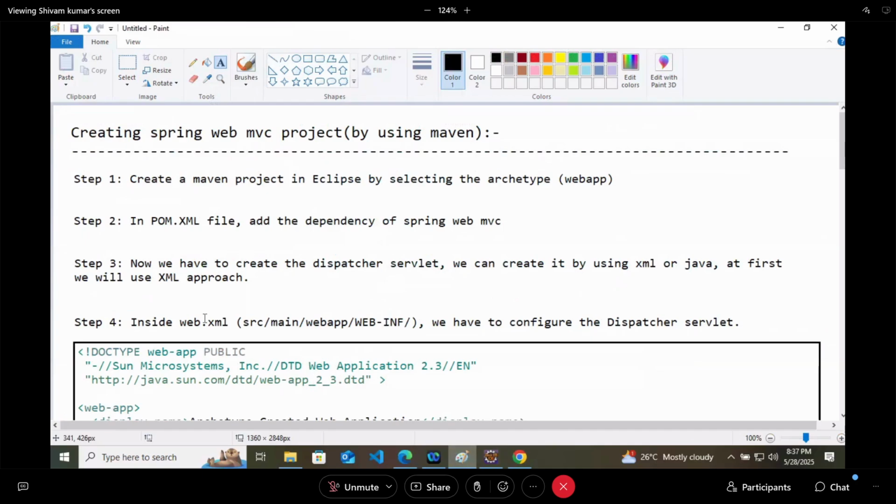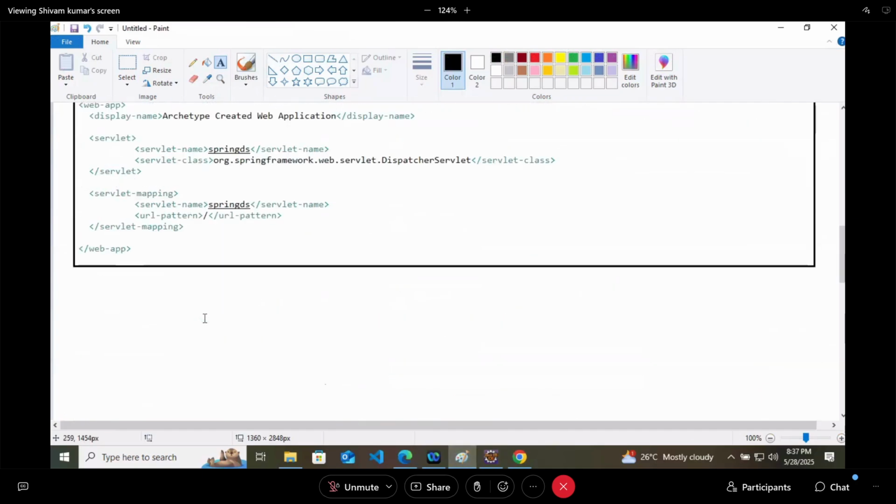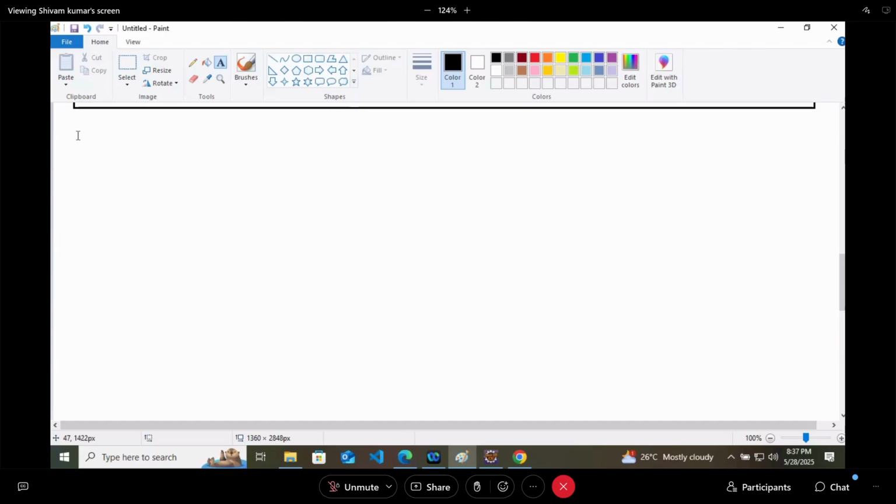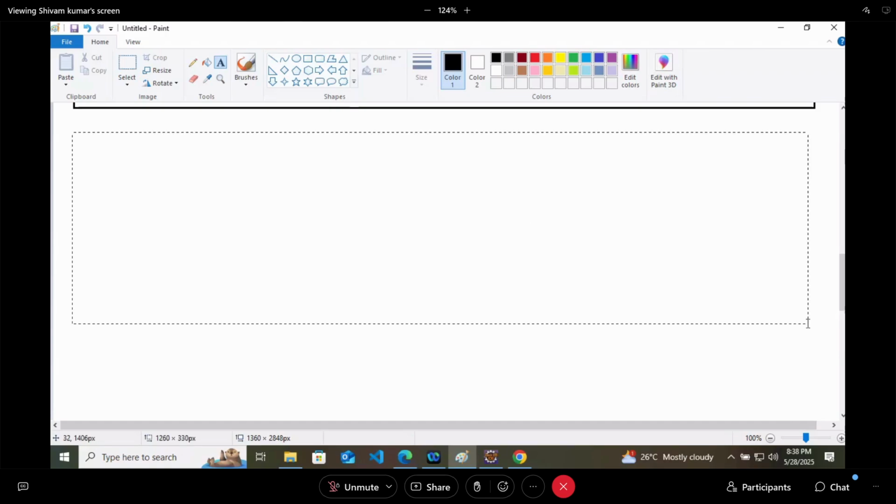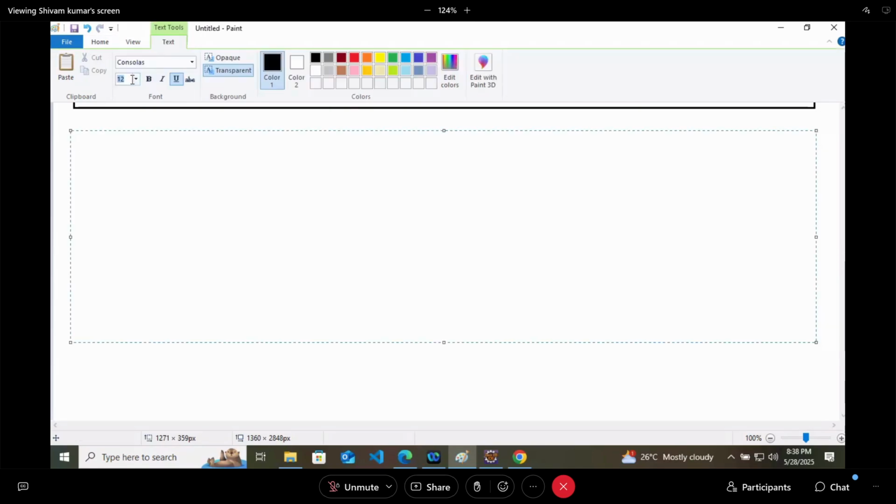Inside src main webapp WEB-INF, create an XML file and name it spring hyphen servlet dot XML.